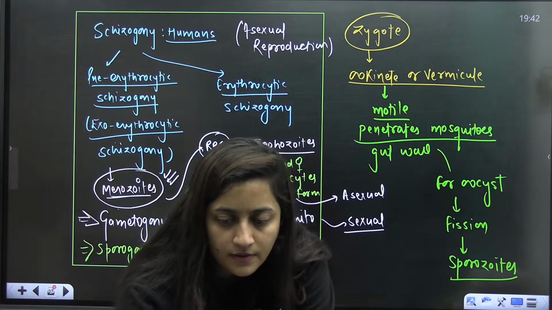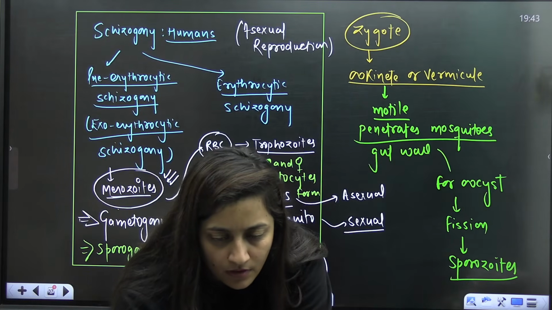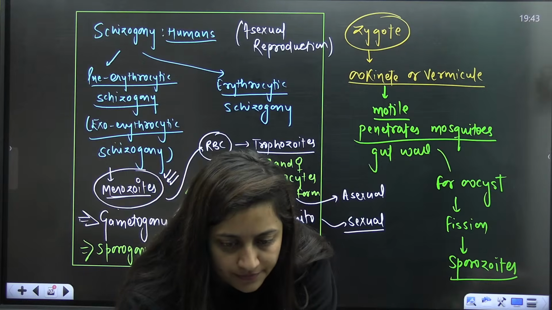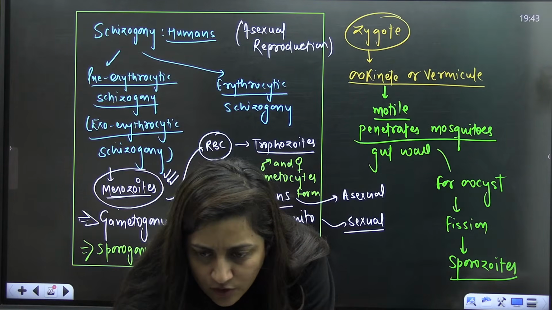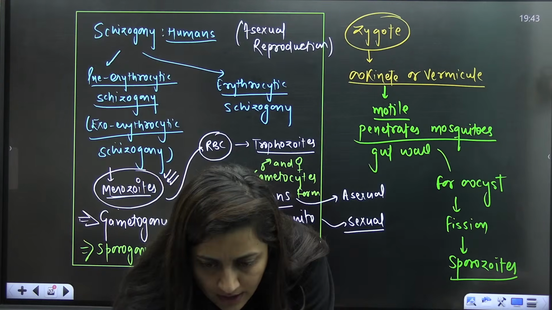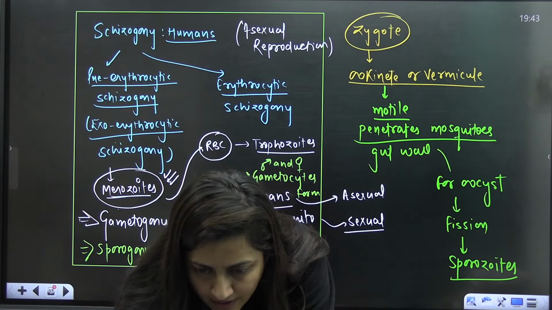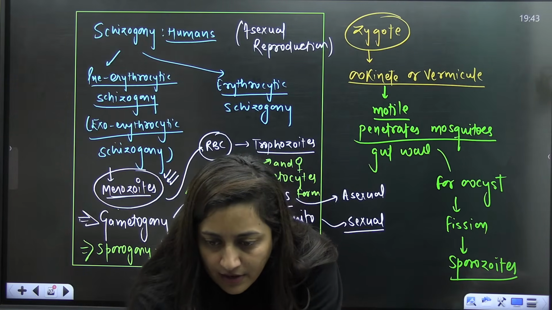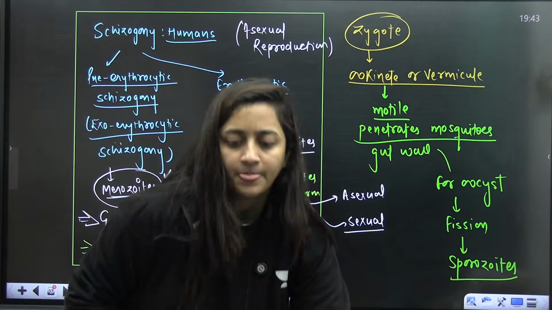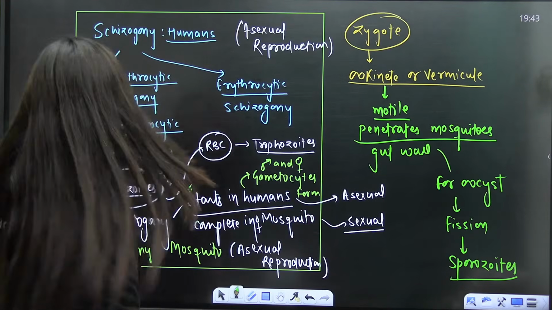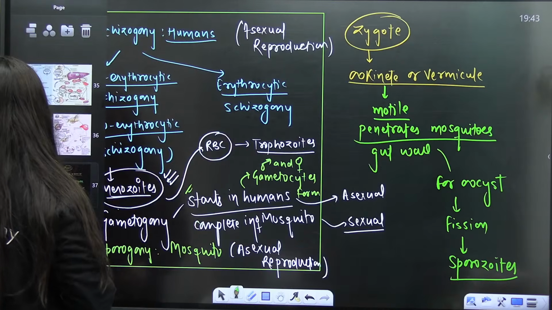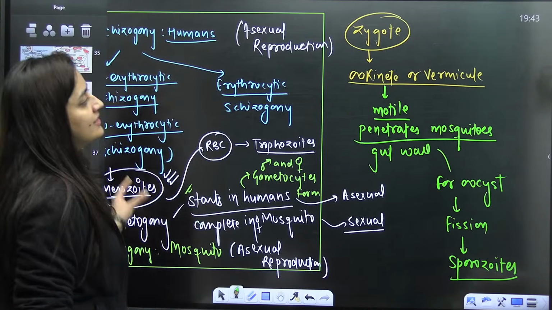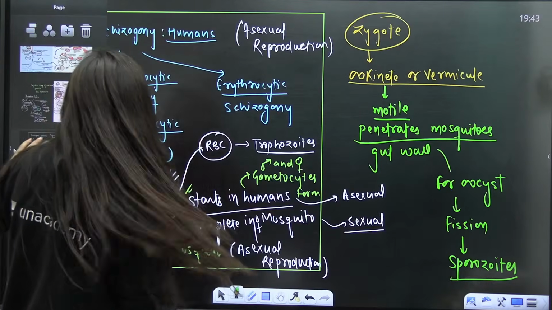I have added it in another PDF, the Entamoeba diagram and all, by mistake. So don't worry, I'll share that too. I'll show you it then. There is a flow chart that I have added, so you can revise it from there.